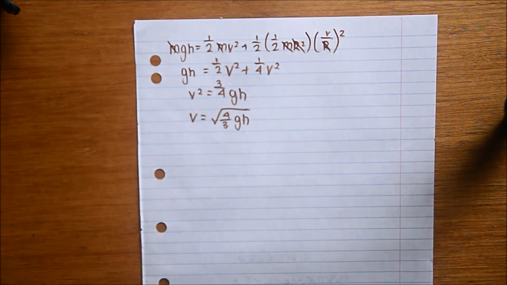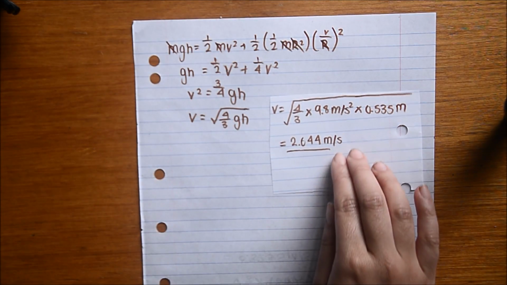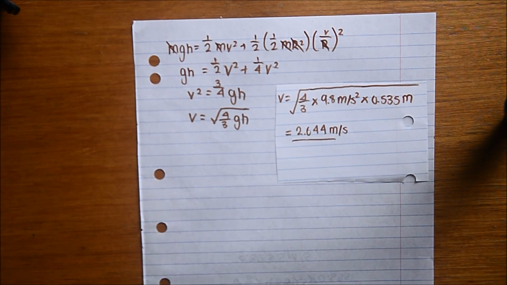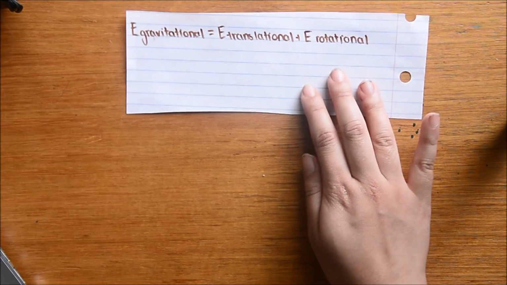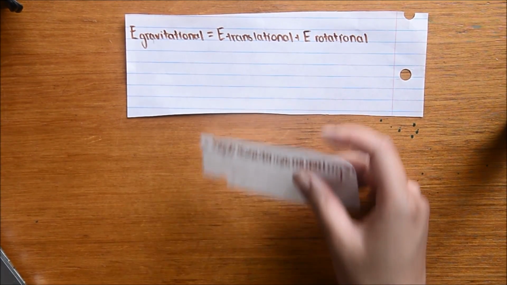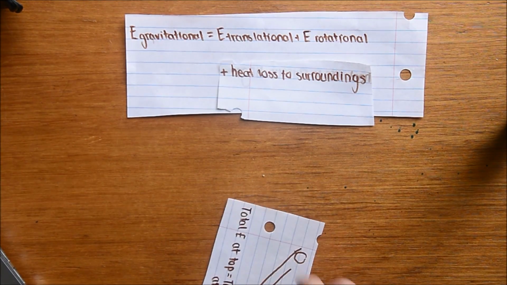Proving human error was indeed a contributing factor to the unequal initial and final potential energy, we can rearrange the equation to give us the ideal or theoretical velocity. Putting in height, we yield 2.644 meters per second, and this differs from the subjective velocity, which we determine through our physical timing of the ball's displacement. In conclusion, the very close values of the initial and final gravitational potential of the ball, given the primitive means of ascertaining time of displacement and velocity utilized in the equation to give kinetic energy, is evidence that energy has indeed been conserved.